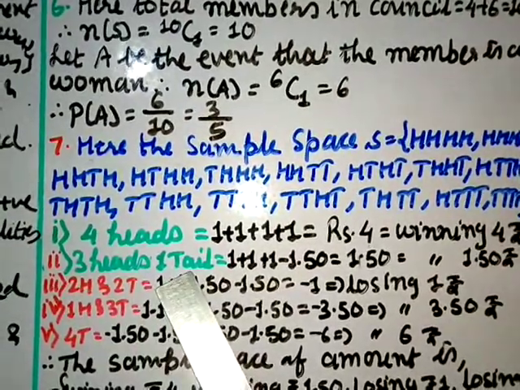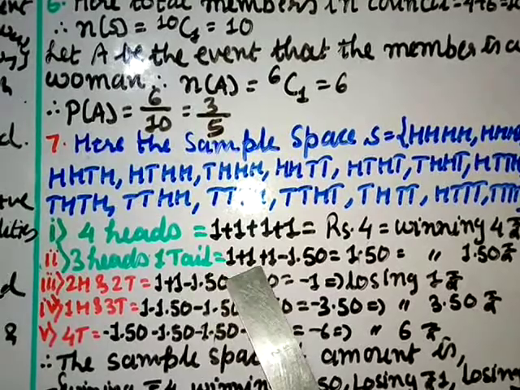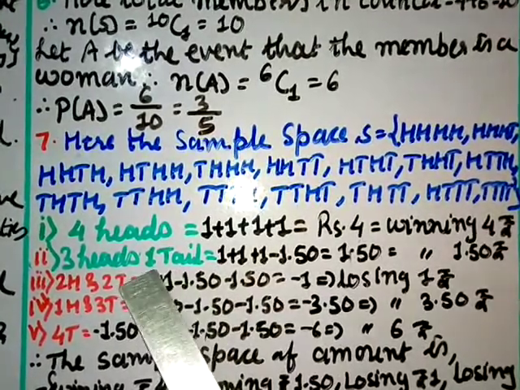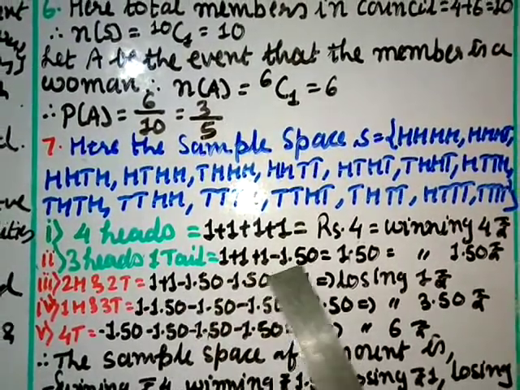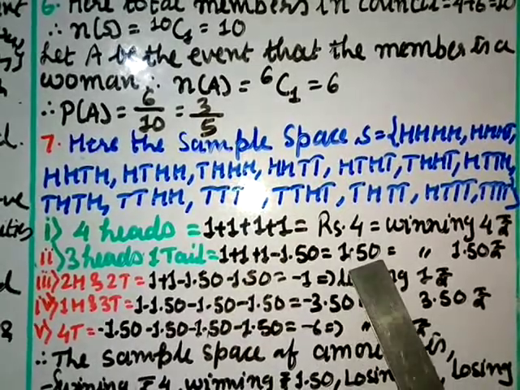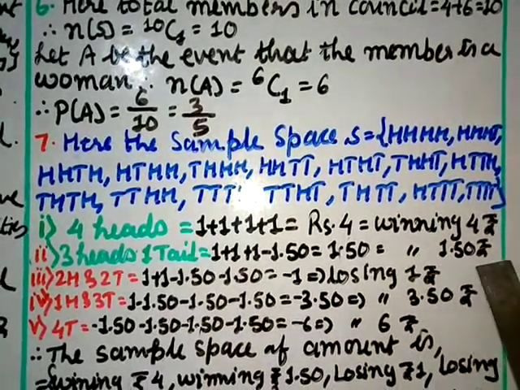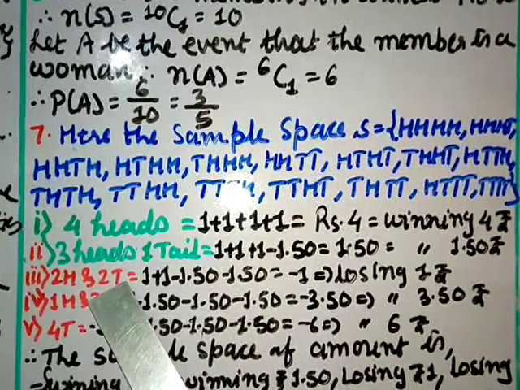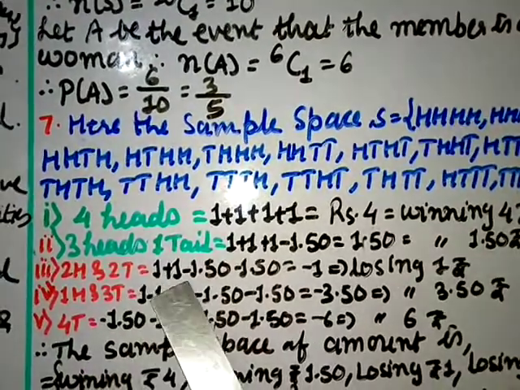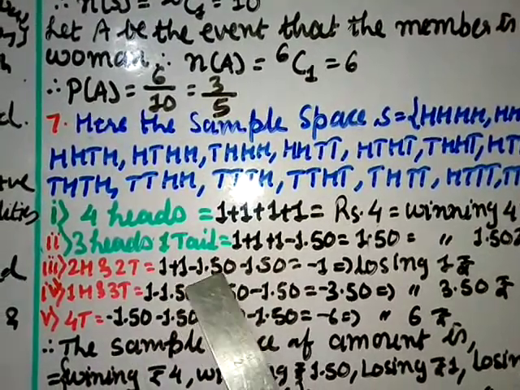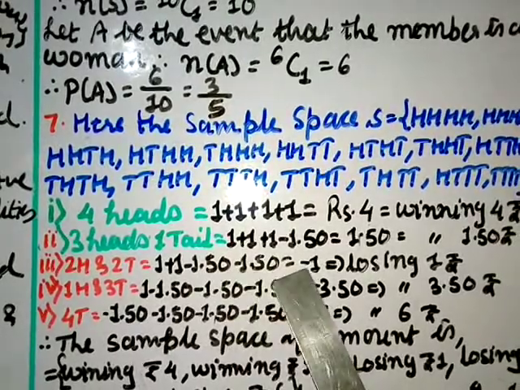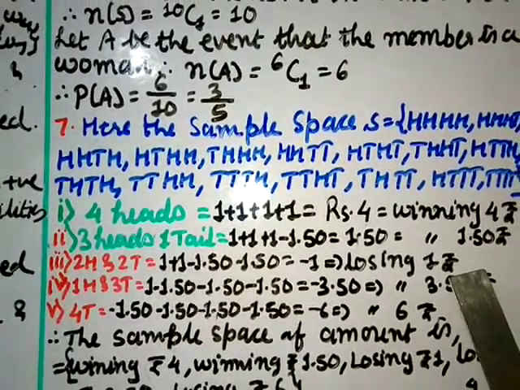If 3 heads and 1 tail, so 3 heads means 1 plus 1 plus 1, 3 rupees, minus you are losing 1.50 for 1 tail, so the total will be 1.50, that means you are winning 1.50 rupees. Now suppose 2 heads and 2 tails, then for 2 heads 1 plus 1, and 2 tails minus 1.50 minus 1.50, which gives you minus 1, that means you are losing 1 rupee.